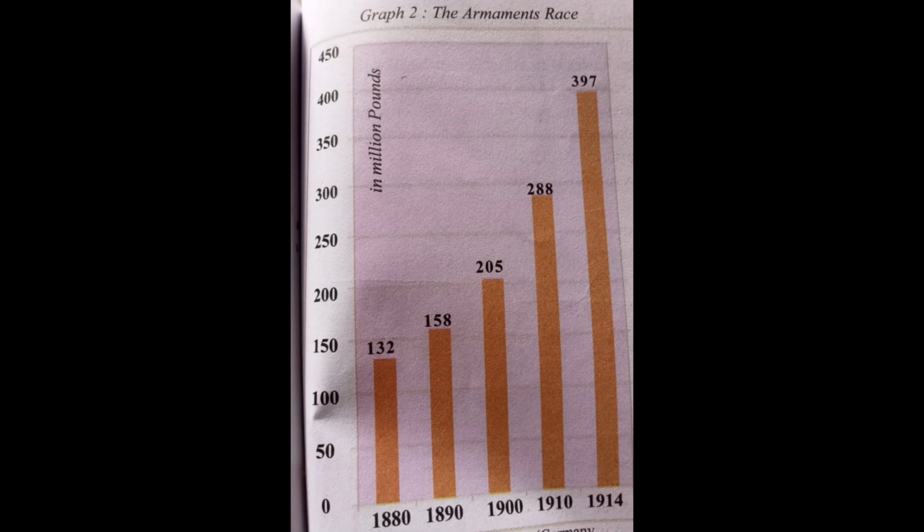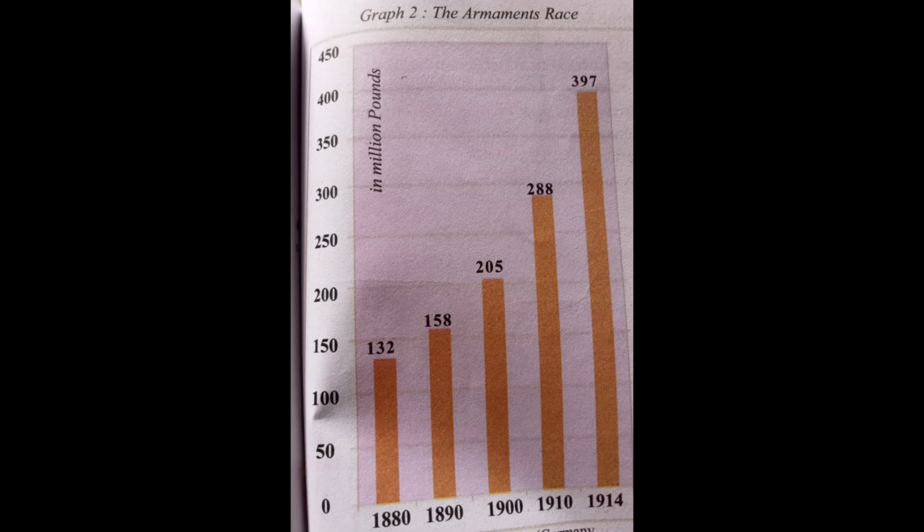Graph 2 indicates the armament race. Military expenditure by great powers Germany, Austria-Hungary, Great Britain, Russia, Italy and France from 1880 to 1914. Students, here millions of pounds were expended on the armaments race.